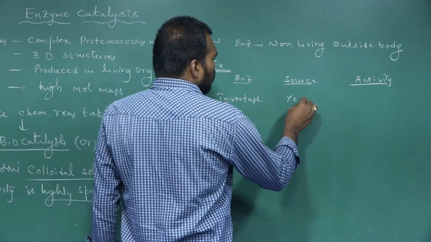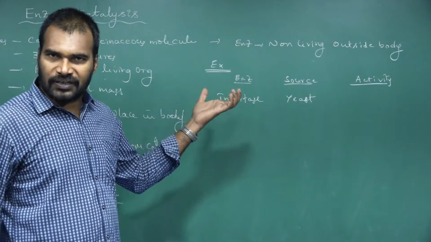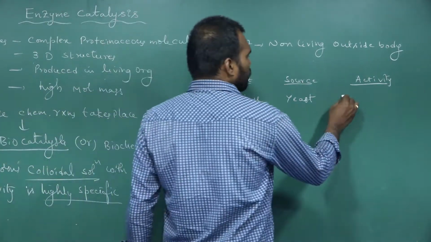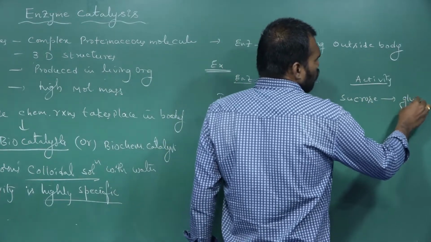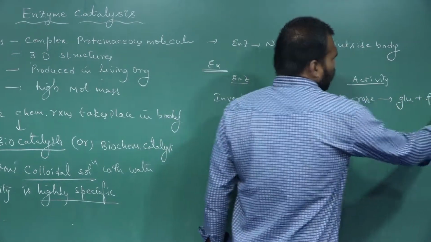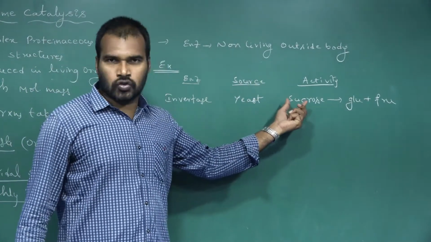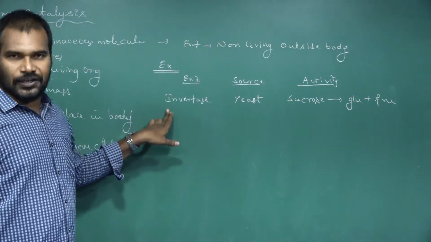Its source is yeast. Yeast is the main source for the invertase enzyme. And what is the role of invertase? Invertase hydrolyzes sucrose into glucose and fructose. To hydrolyze sucrose, sugarcane juice, into glucose and fructose, we use the enzyme invertase.